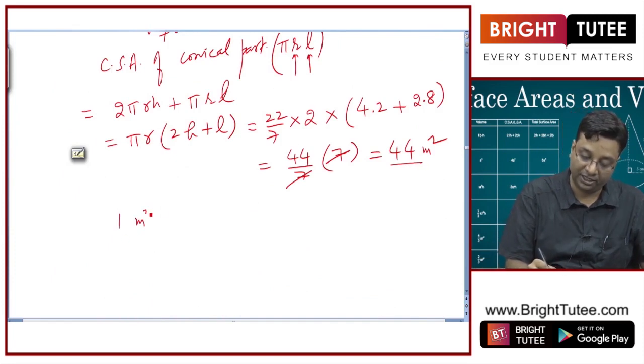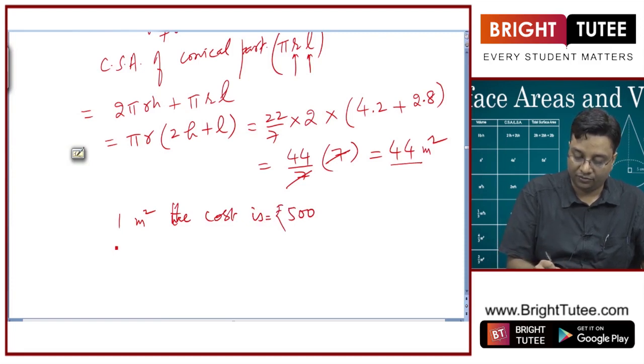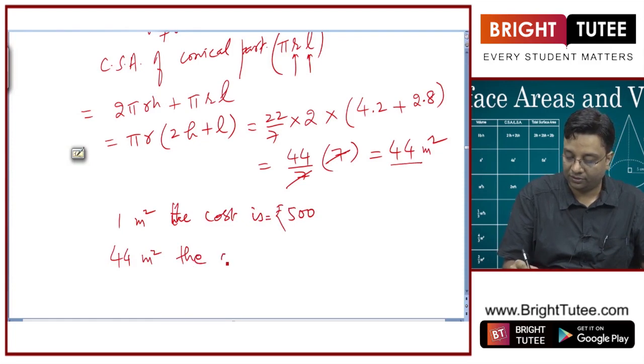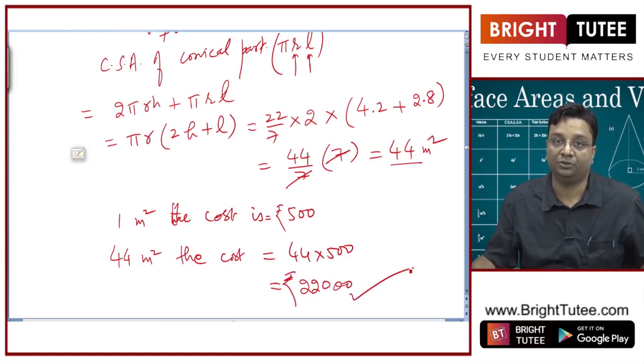For 1 meter square, the cost is 500 rupees, so for 44 meter square, the cost will be 44 into 500, which is 22,000 rupees. So this is your answer, 22,000.